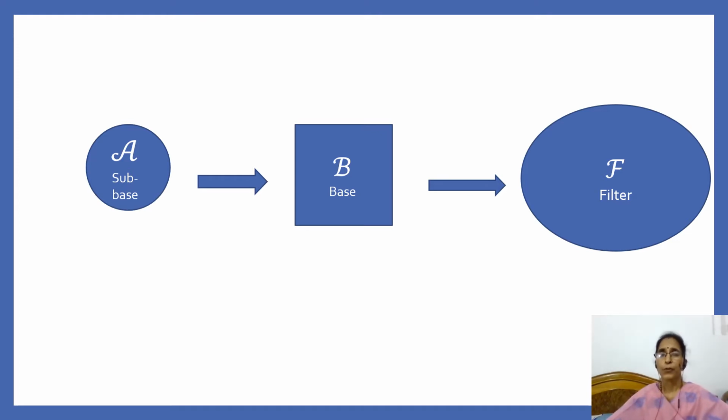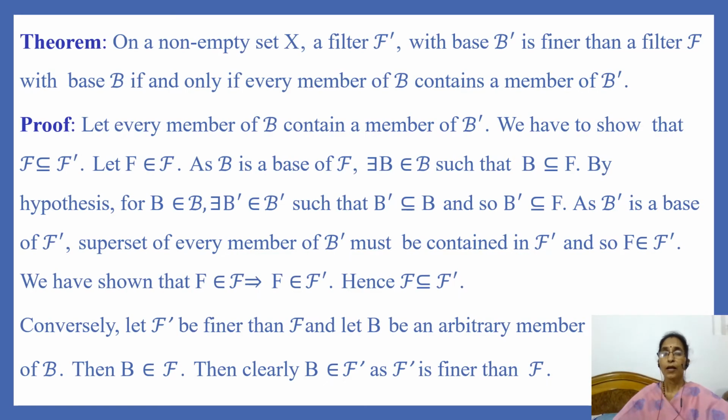And now we are in a position to discuss the properties of a base of a filter. Now the first theorem states that on a non-empty set X, a filter F dash with base B dash is finer than a filter F with base B if and only if every member of B contains a member of B dash. So it gives a relation between the bases of two filters. Let us prove this theorem.